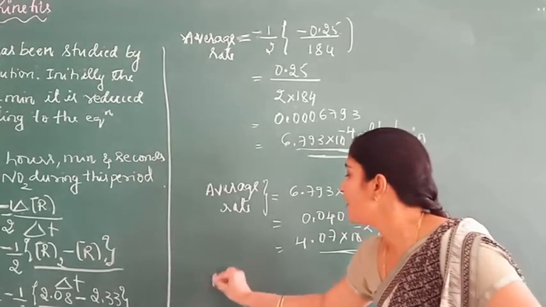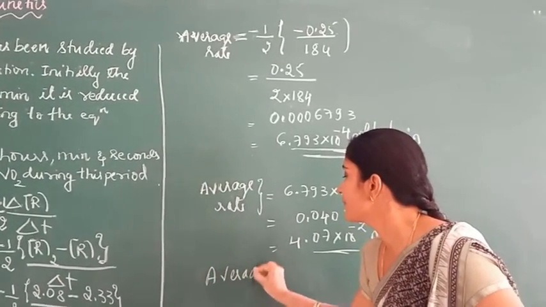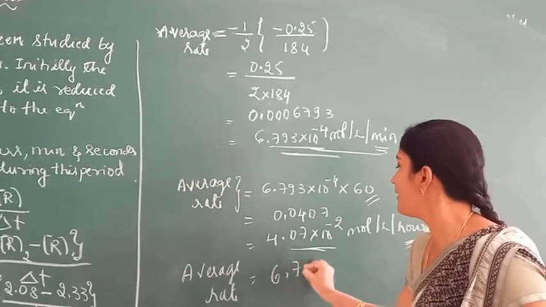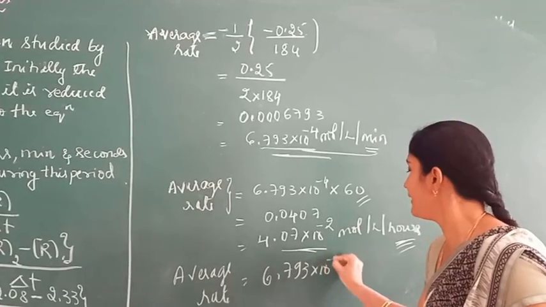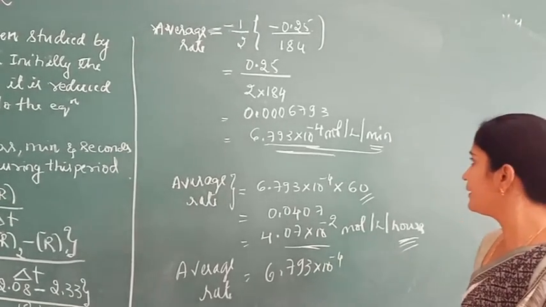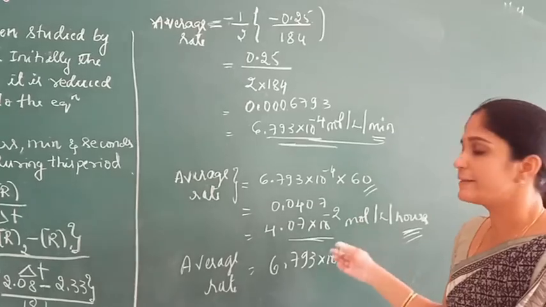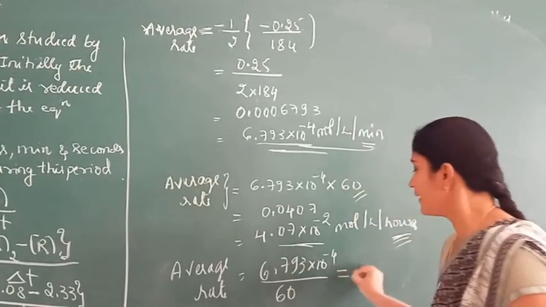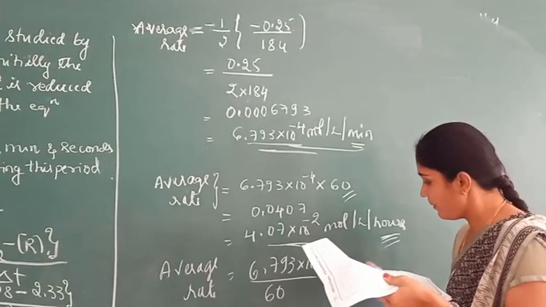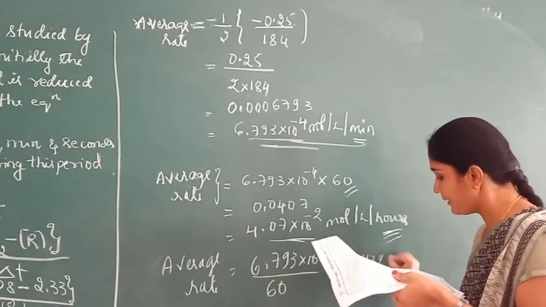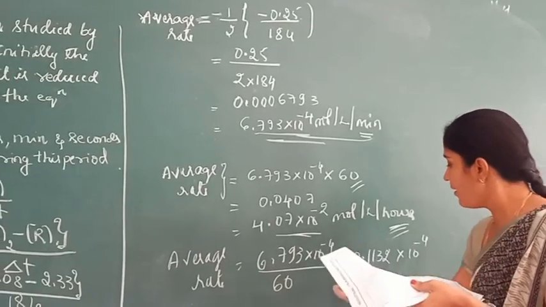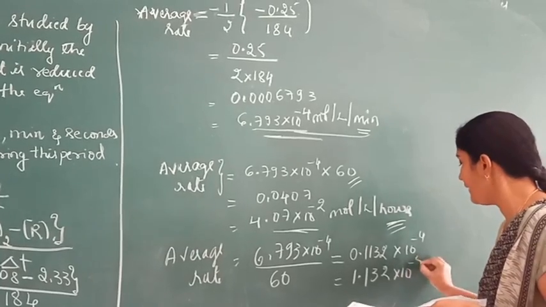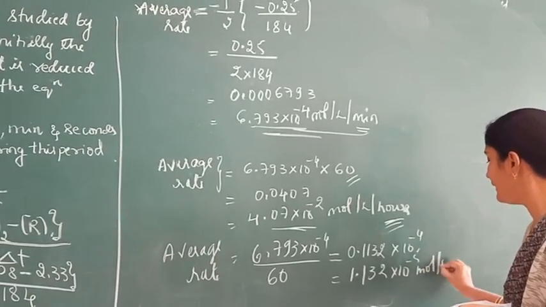So, next, average rate in terms of seconds. The value is 6.793 into 10 power minus 4. In order to convert minutes into seconds, we have to divide this value by 60. So, we get 0.1132 into 10 power minus 4, or it can be written as 1.132 into 10 power minus 5 mole per liter per second.